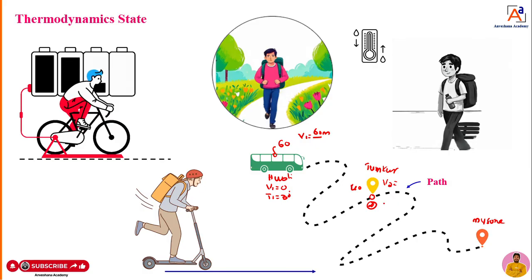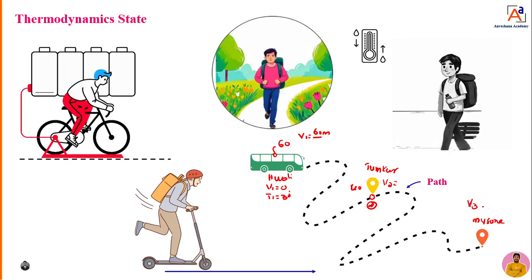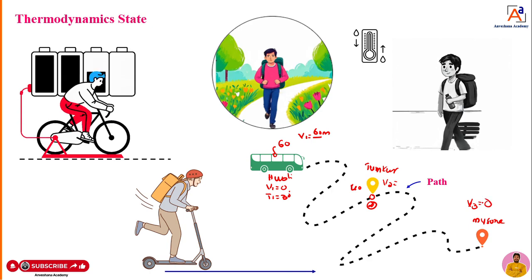Somehow the velocity is changed. Okay, like that. What happens now, once the bus reaches Mysore, all the passengers will get down. Then what happens to the volume? We are going to assume volume equal to 0. So volume V1 is 60, V2 is 40, then V3 is 0. That means the volume is getting changed.